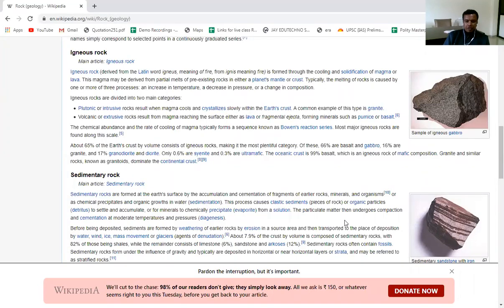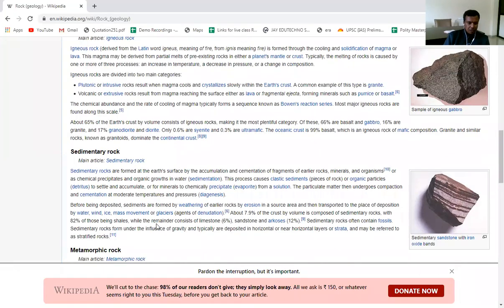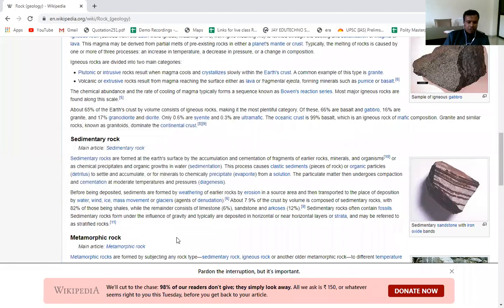So the particulate matter then undergoes compaction and cementation at moderate temperature and pressure. Before being deposited, sediments are formed by weathering of the earlier rocks by erosion in the source area, and then transported to the place of deposition, either by water or wind or ice or mass movement or glaciers. About 7.9% of the crust by volume is composed of sedimentary rock. So of the total crust of the earth, only 7.9% is made up of sedimentary rocks, with 82% of those being shales. So shale is an example of the sedimentary rock. You must have seen that shale gas.